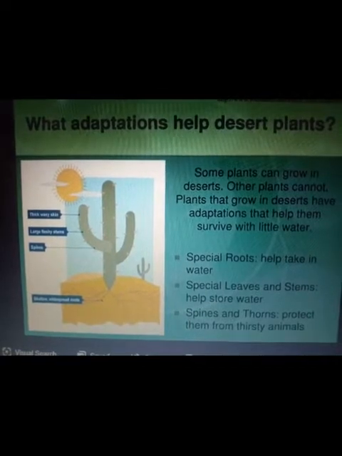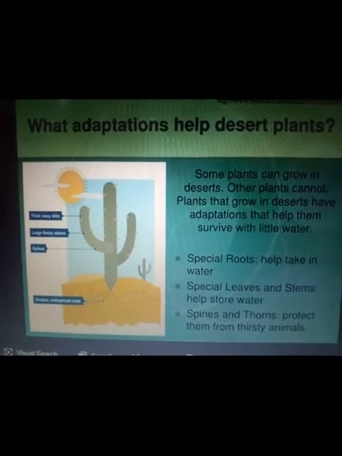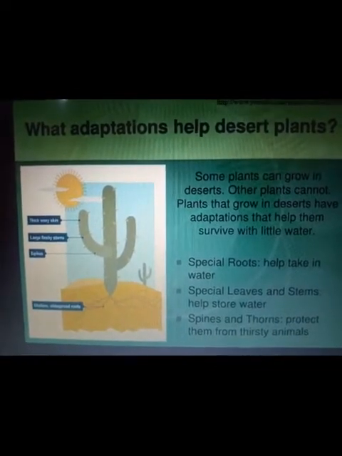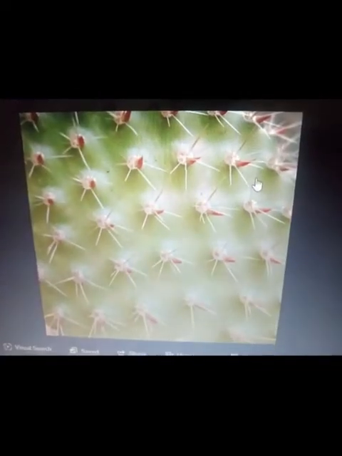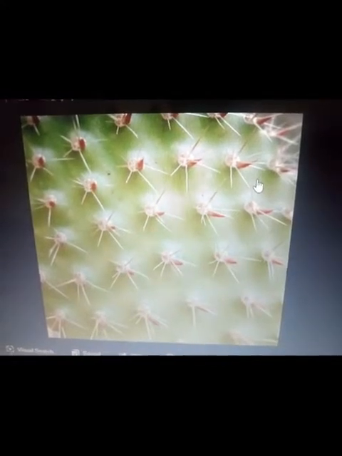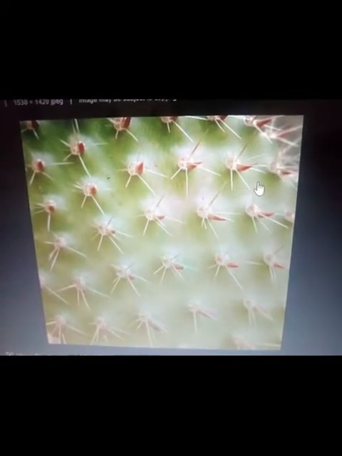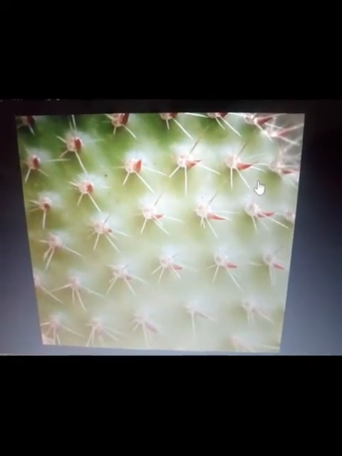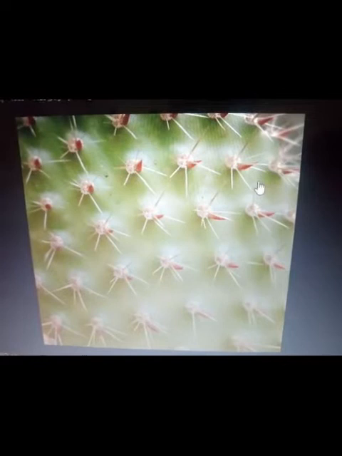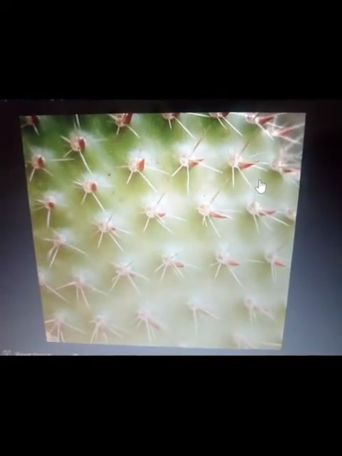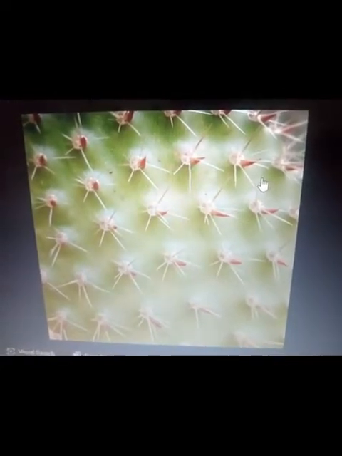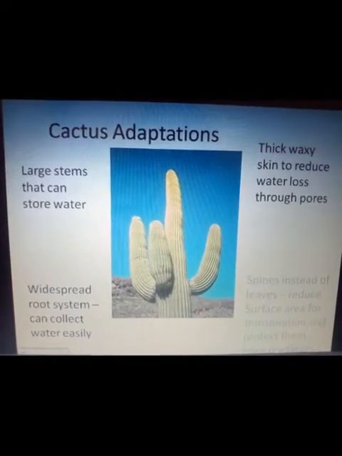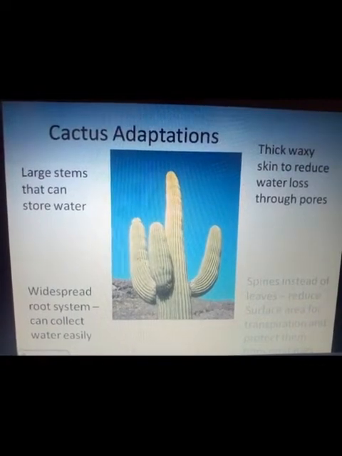So these are the features present in desert plants that allow them to survive in deserts. These are the spines and thorns in cactus, which keep thirsty animals away from the cactus, and cactus will survive in desert. This is how cactus survive in deserts. Yes, cactus have large stems that can store water.